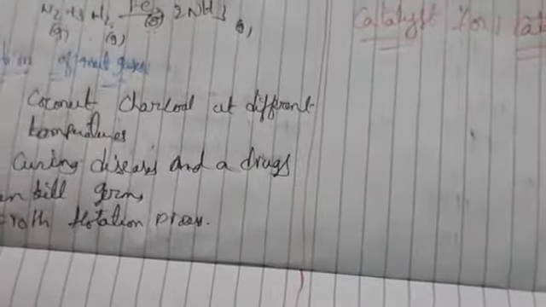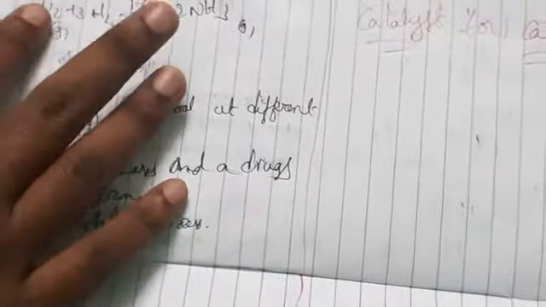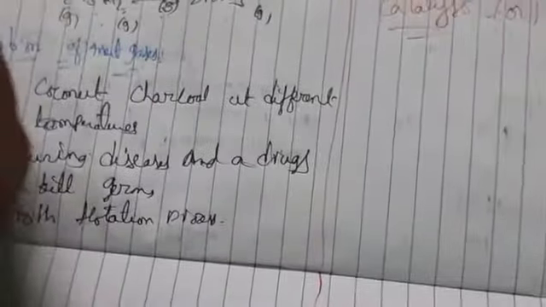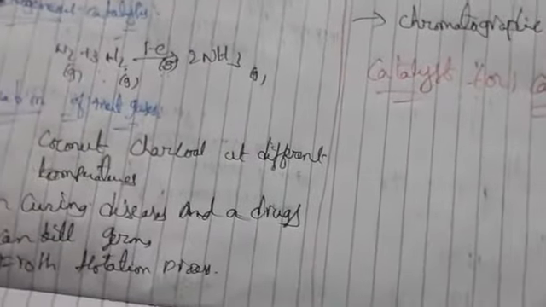Many reactions which we use in laboratory preparation are generally slow. For example, take potassium chlorate, KClO3. To release oxygen, the reaction is very slow. So we have to speed up that reaction by using some substance.